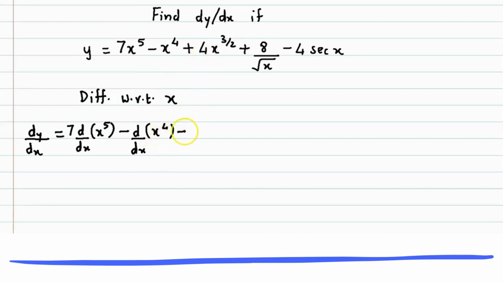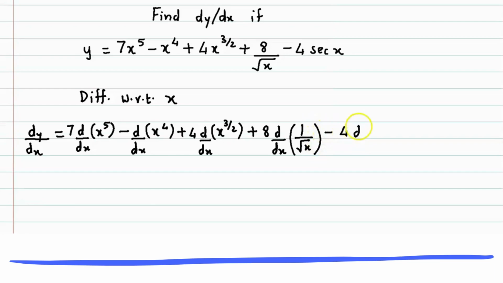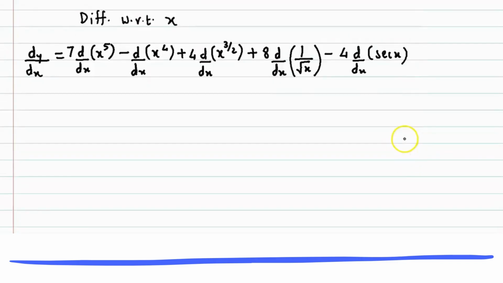Now 4 is the coefficient, so plus 4 times derivative of x raised to 3 by 2 plus 8 is the coefficient, so 8 times derivative of 1 over root x minus 4 times derivative of sec x.